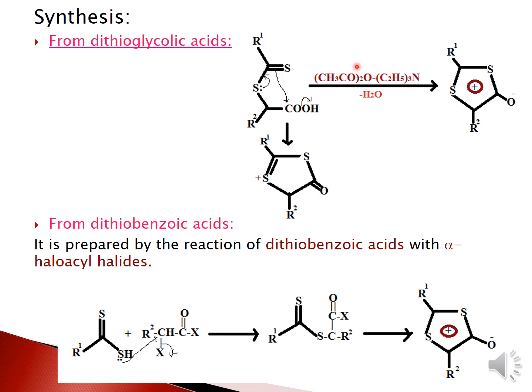Upon treatment with acetic anhydride or a tertiary amine, and with the cleavage of water, the lone pair of electrons on the sulfur atom moves and gives a double bond, and this double bond goes and attacks the carbonyl carbon of the acid. With the cleavage of a water molecule you get this structure, and upon resonance hybrid, you get back the structure of your 1,3-dithiolium 4-olates.